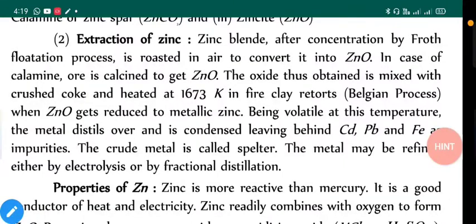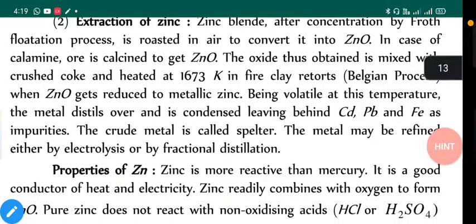The metal may be refined either by electrolysis or by fractional distillation. In most cases you will notice the refining process includes electrolysis, because in electrolysis we only need pure and impure metal rods and no other reactants are required. So that's why it is a comparatively easy process.